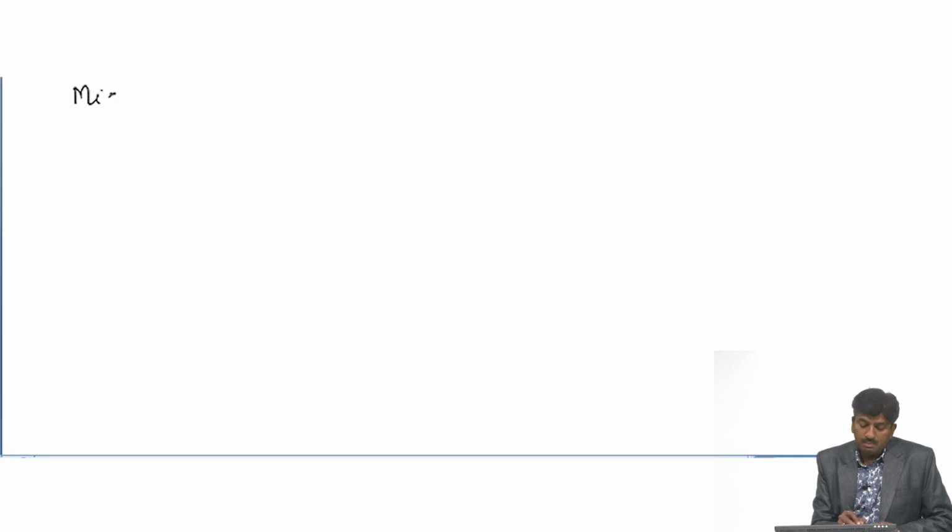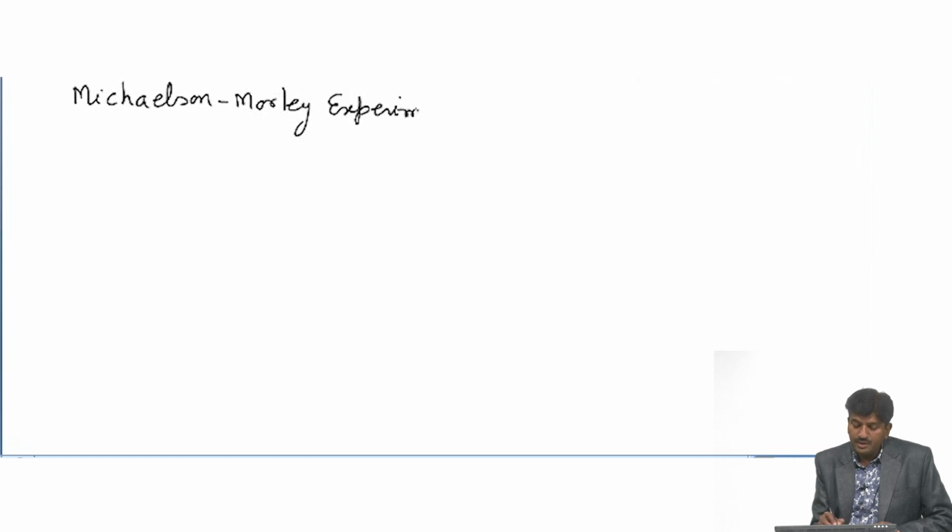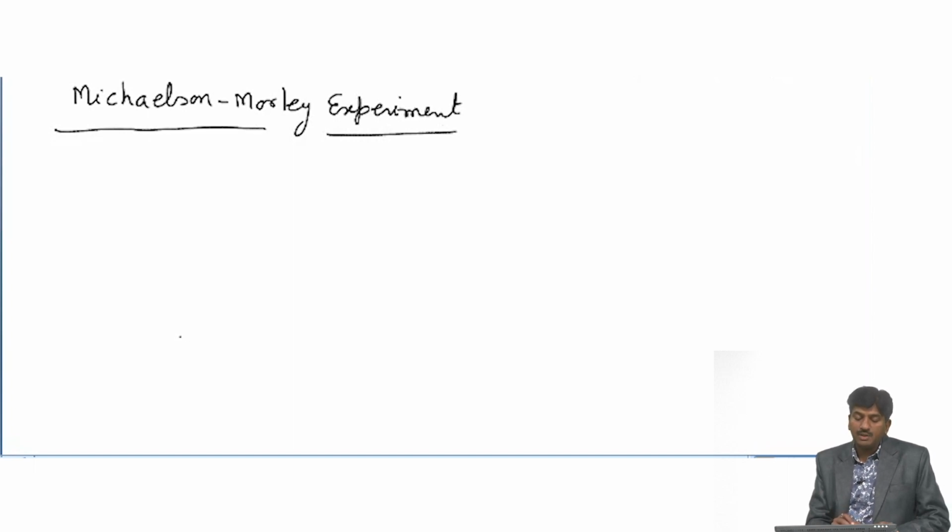Dear students, now we will start unit number 3, that is relativistic mechanics. And now we will start the main topic of this unit, and that is the Michelson Morley experiment. Michelson Morley experiment. This experiment was performed in 19th century,